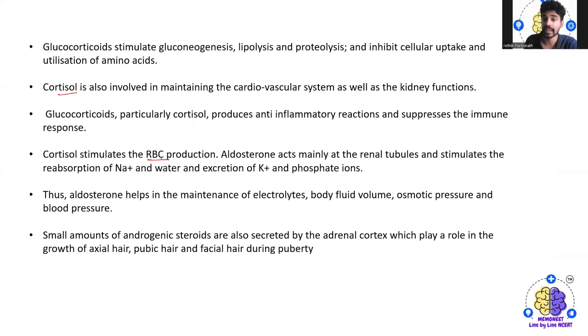Aldosterone acts mainly at the renal tubules and stimulates the reabsorption of Na+ and water and excretion of K+ and phosphate ions. Thus, aldosterone helps in maintenance of electrolytes, body fluid volume, osmotic pressure, as well as blood pressure.